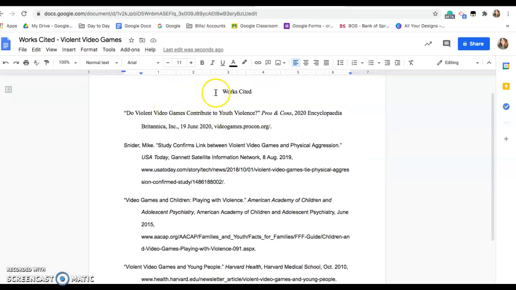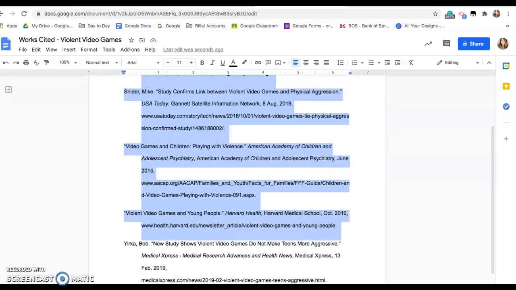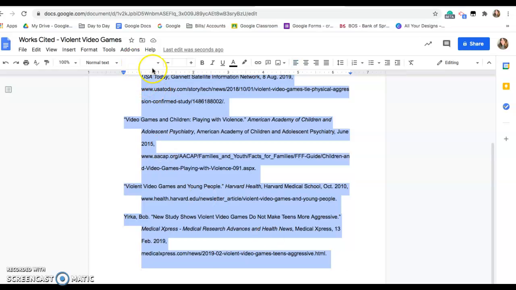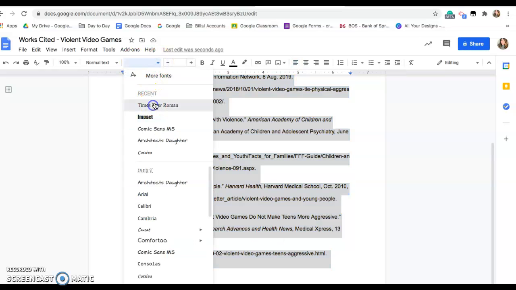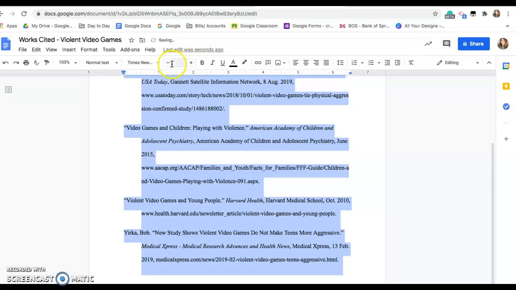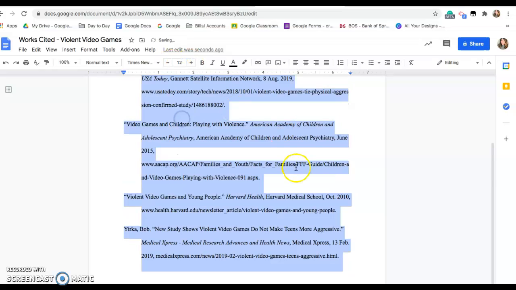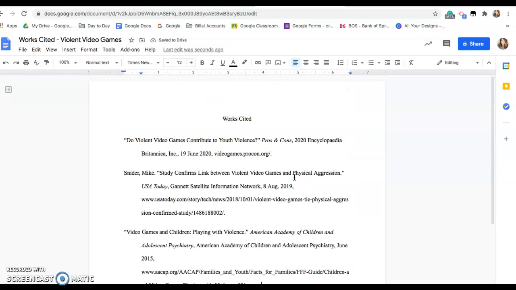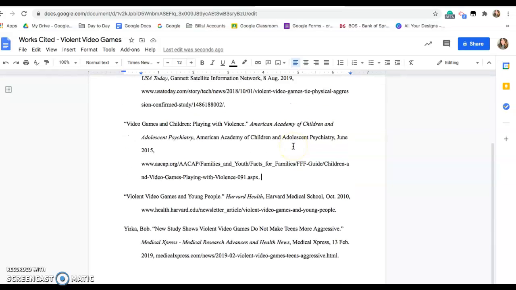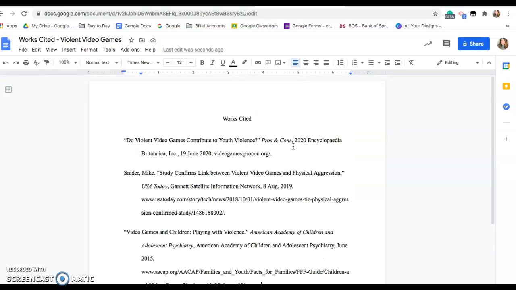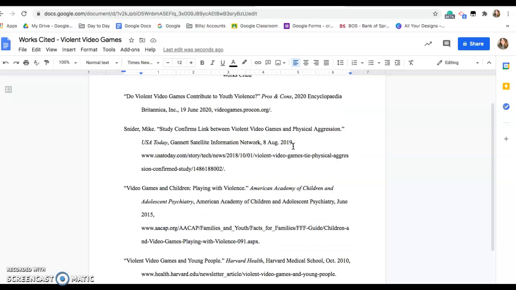Oh, this last one's not in the right font. So let's highlight it to double check. We need to be in Times New Roman, 12 font, double spaced, which it is, with a hanging indent in alphabetical order with a title that's just centered. And this, my friends, is how your Works Cited page should look at the end of your essay.